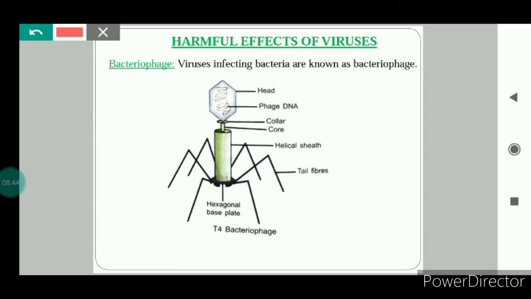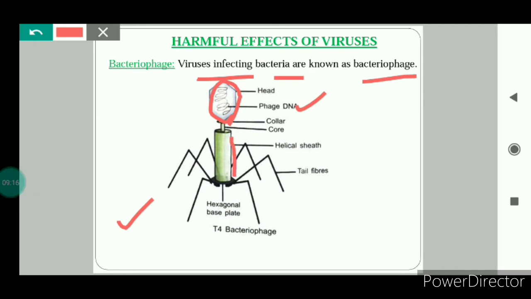Viruses can infect bacteria also. Yes, it's true. So the viruses that can infect bacteria are known as bacteriophage. This is the structure of the bacteriophage. Here in case of bacteriophage, the genetic material is DNA. You can see this is the genetic material of the bacteriophage and it is DNA.